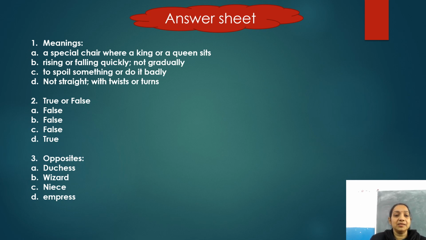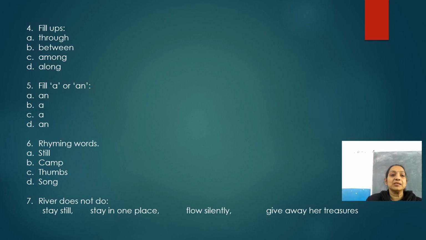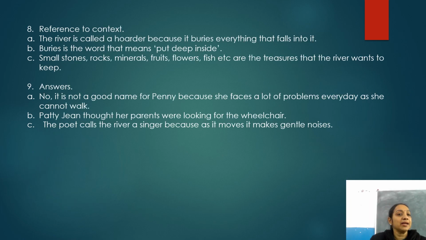So here's the answers of question 1, 2 and 3. Move on. Now let us move on to next slide. See here the answers to the questions, that question 4, 5, 6 and 7. Okay. Then in next slide, answers to the questions 8 and 9 I have mentioned here. Okay. After solving the worksheet on your own, you can tally these answers.